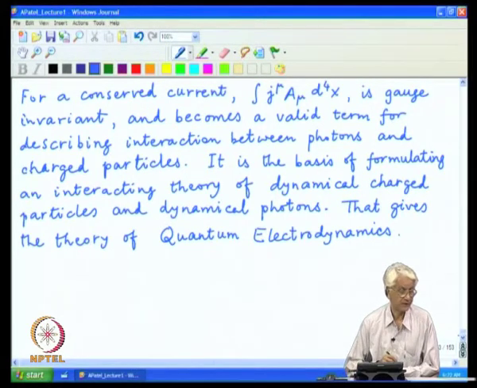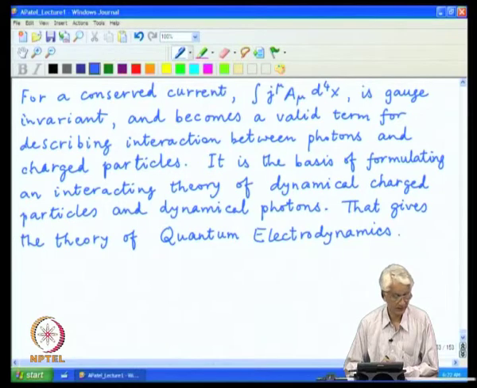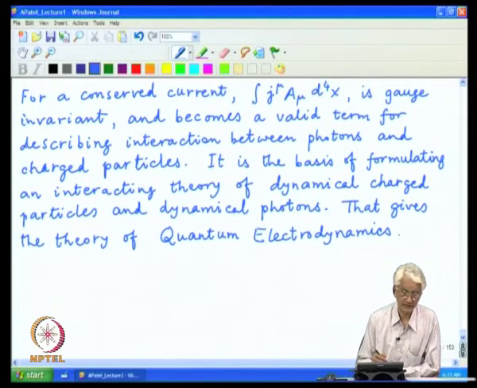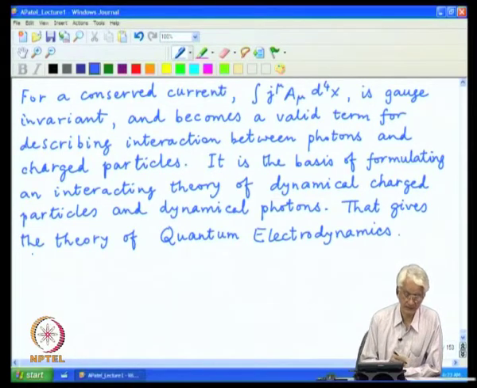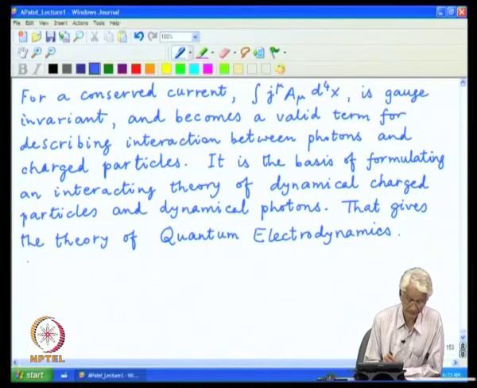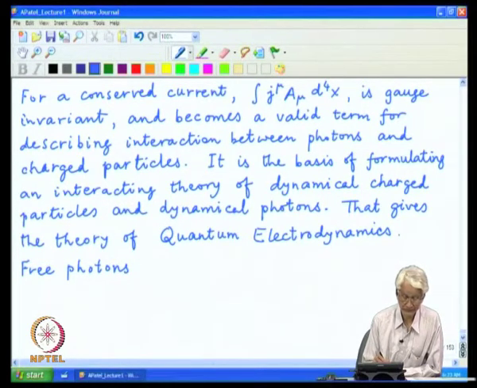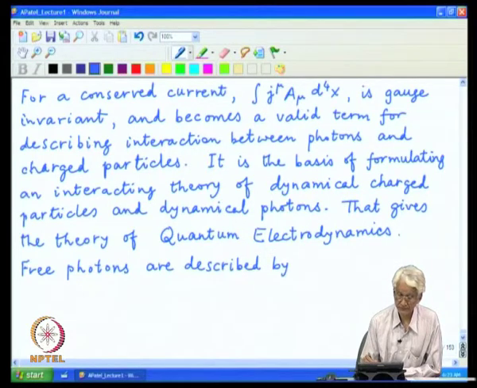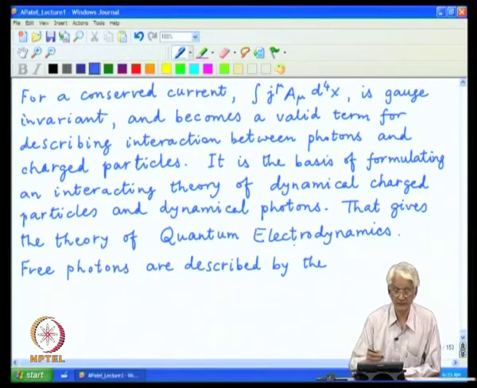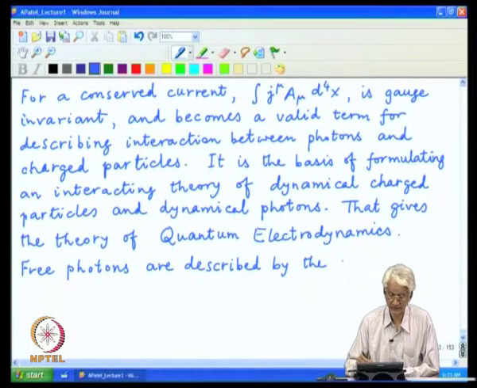There is one more feature I would like to point out, and that is the description of a free photon, because now we are going to describe it in terms of the vector field A mu, and we already know that they are the solutions of the wave equations.